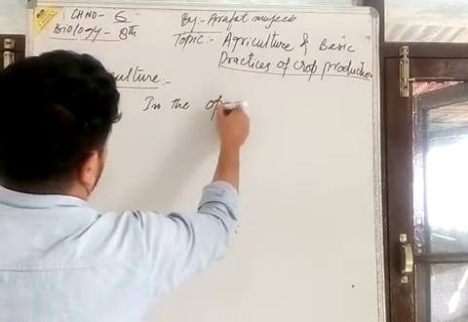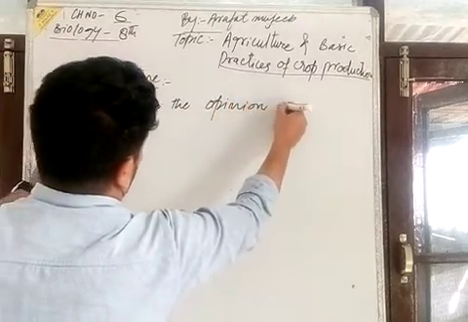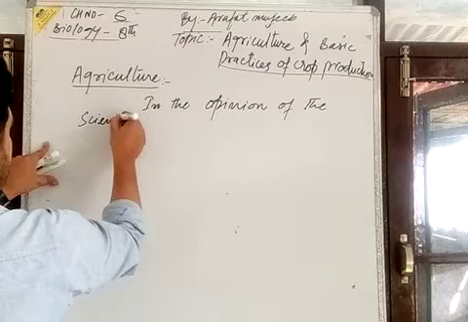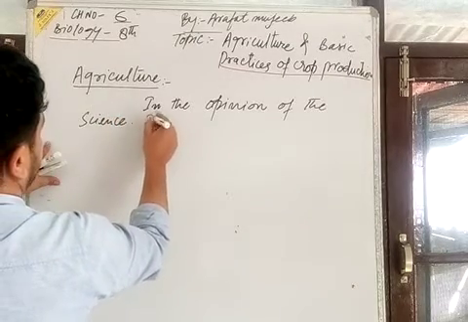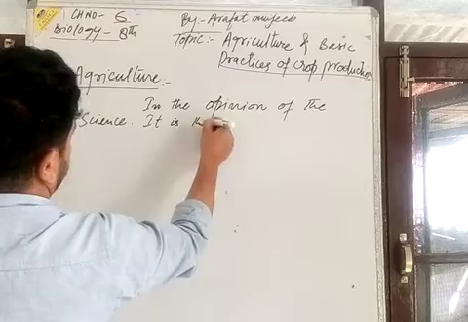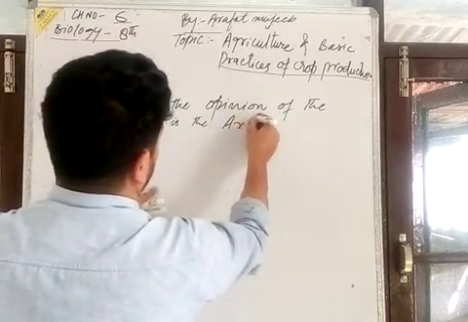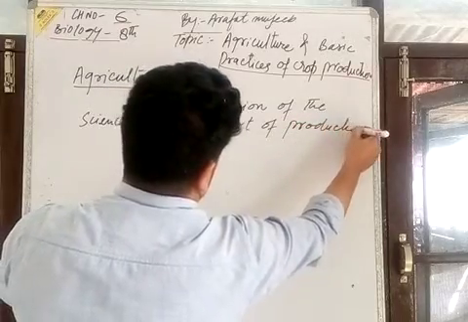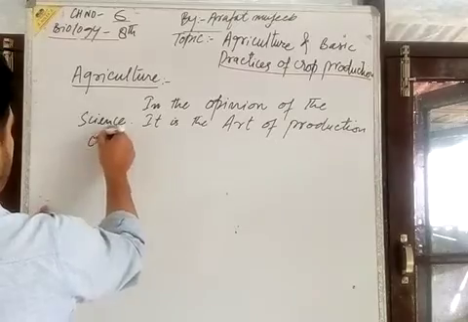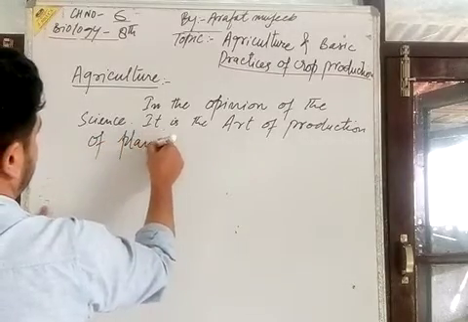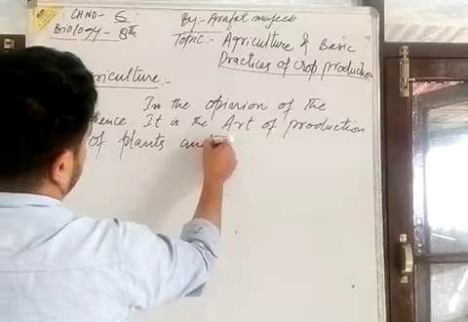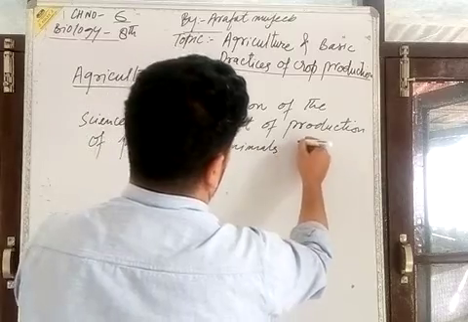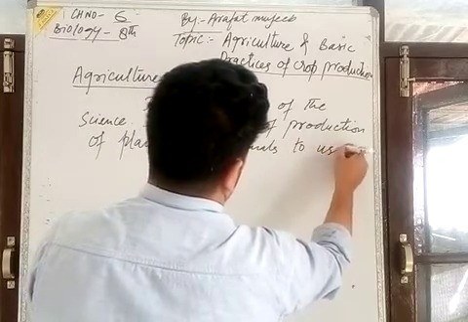In the opinion of science, it is the art of production of plants and animals for the use of man.